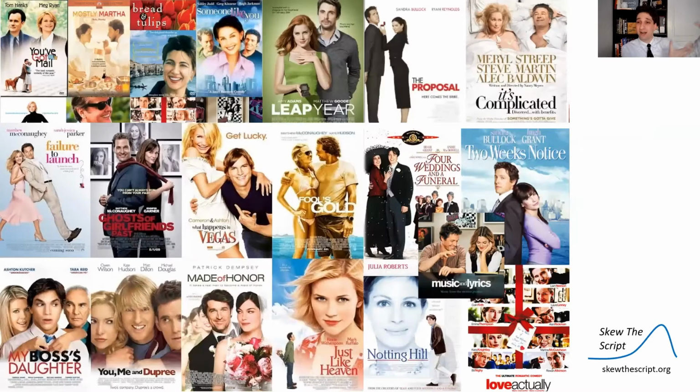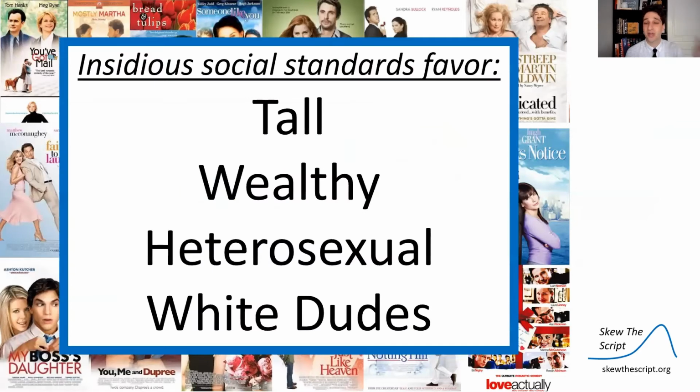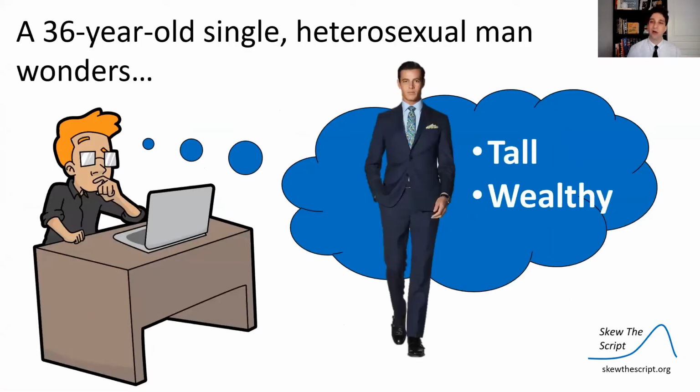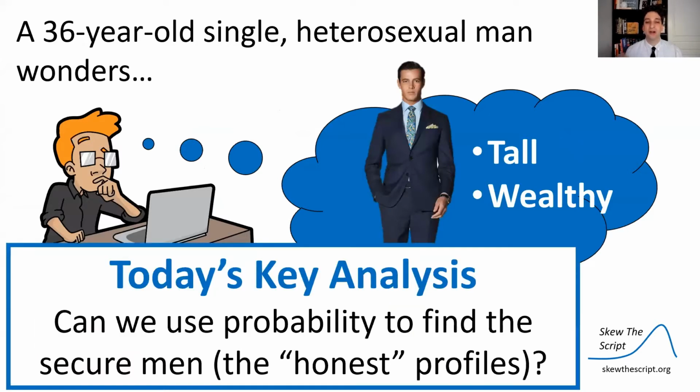He turns to the paragon of our culture, these romantic comedies, and he finds these insidious trends in our culture, that the people featured are tall, wealthy, heterosexual white dudes. And so he thinks to himself, okay, on my profile, to make myself more appealing, I apparently have to become taller and wealthier. And so our key analysis today is, can we use probability to find the secure men, the people who didn't lie on their profiles?